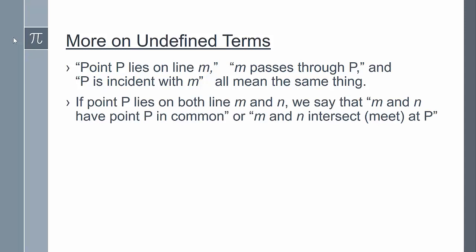If a point P lies on both line M and N, we say that M and N have a point P in common, or we can say that M and N intersect or meet at P. Throughout, I'm using the word line, and by line we mean a straight line. So we'll never have to use the adjective straight to modify the word line. We always mean a straight line. So we'll just use line.